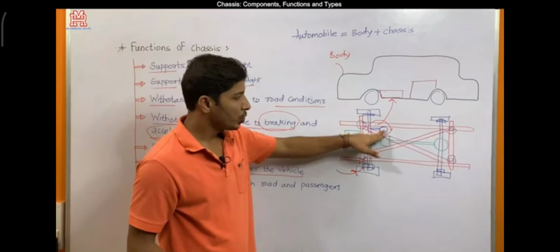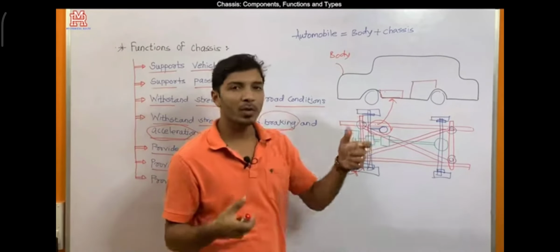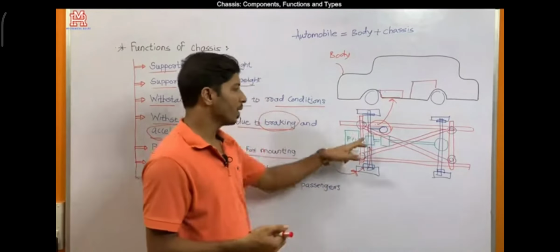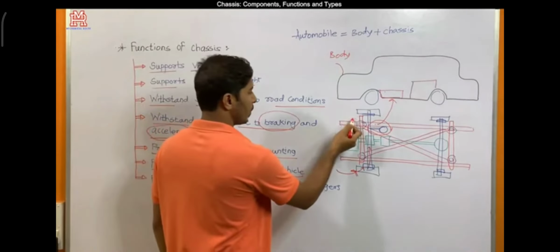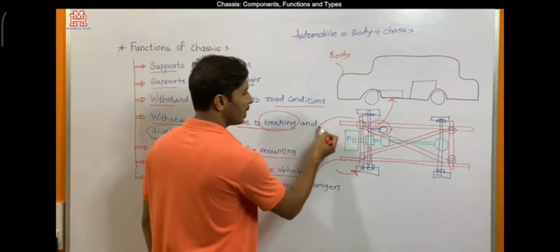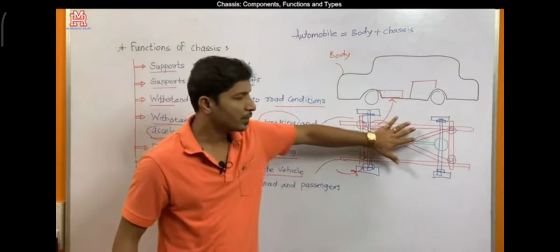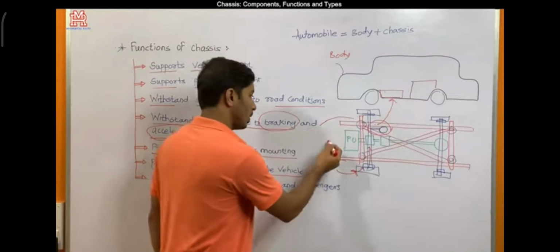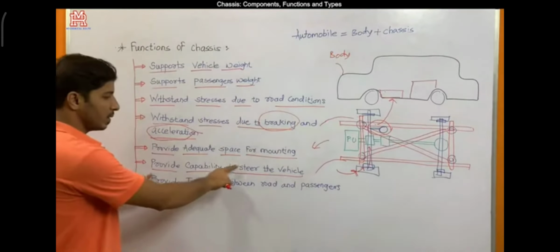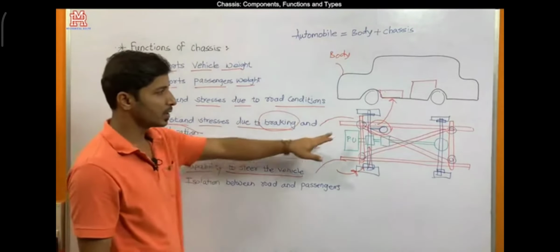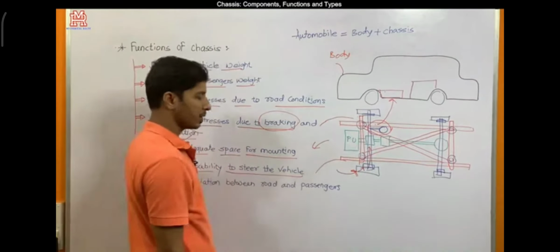So it should be designed in such a way that with proper rotation, or even with simple rotation, this complete chassis is capable of moving. Meaning if I want to take a left turn, then with simple movements of the steering wheel, the chassis will be capable of turning in this direction, maybe in this direction. Likewise the steering system will be designed and attached with these other components.